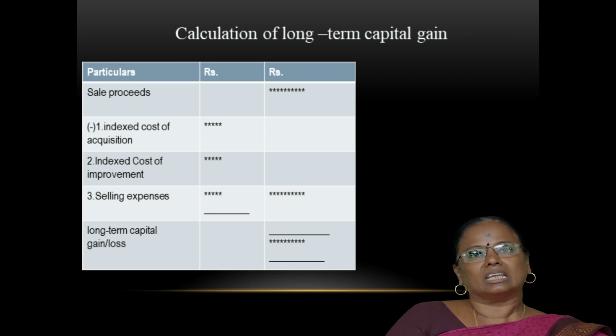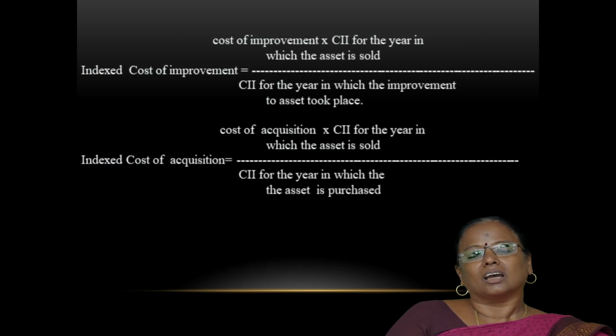If you are deducting these three, we will arrive at the long-term capital gain. How to compute? Now we are going to see how to compute the indexed cost of acquisition. It is nothing but converting our cost of acquisition into the present value. For that, they provide the index number to convert the cost of acquisition to the present value.